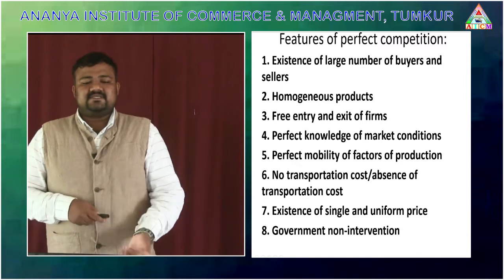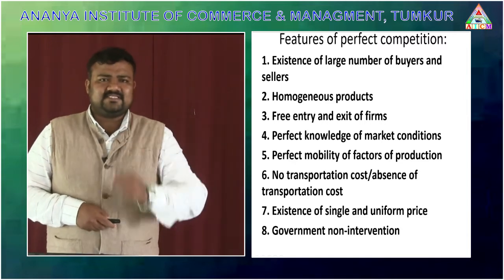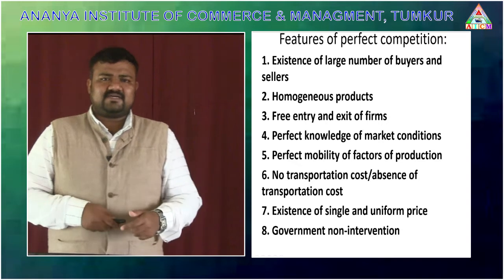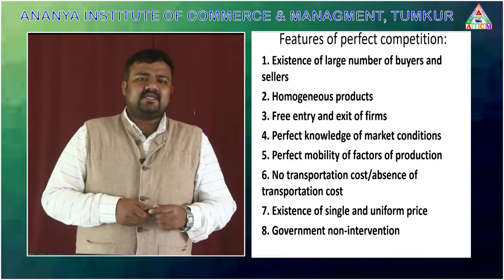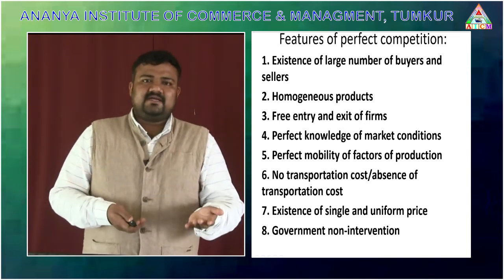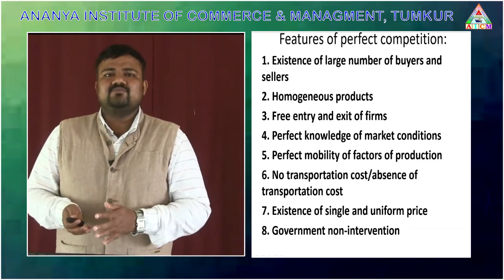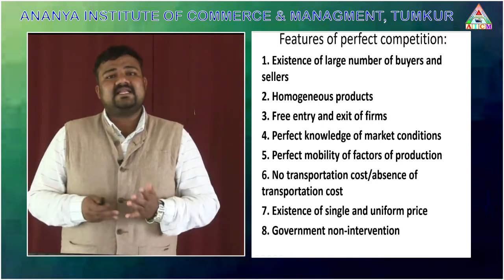The next feature is perfect mobility of factors of production. Here I am going to take one example for this, which is labor. The present scenario is also like that, where one laborer moves to another company because the other company gives more salary.